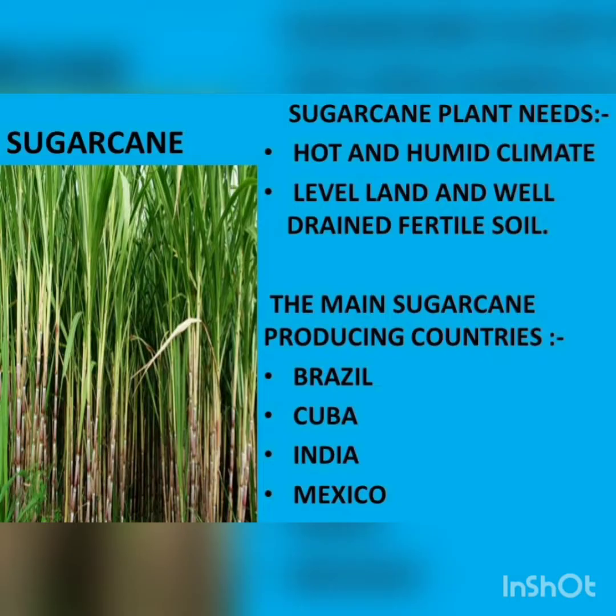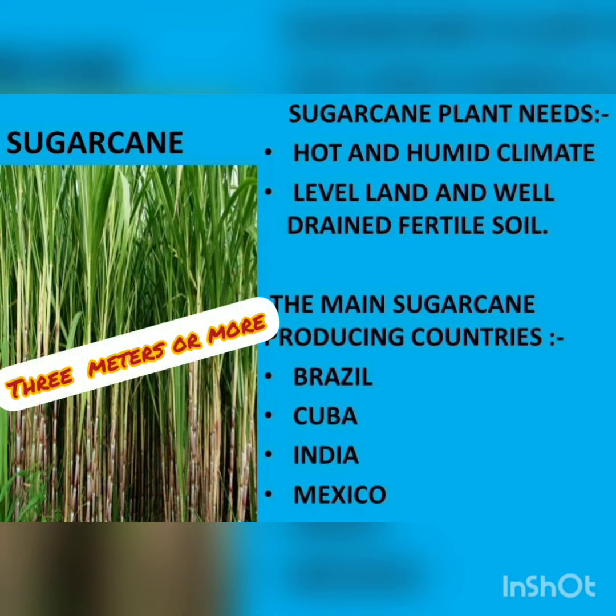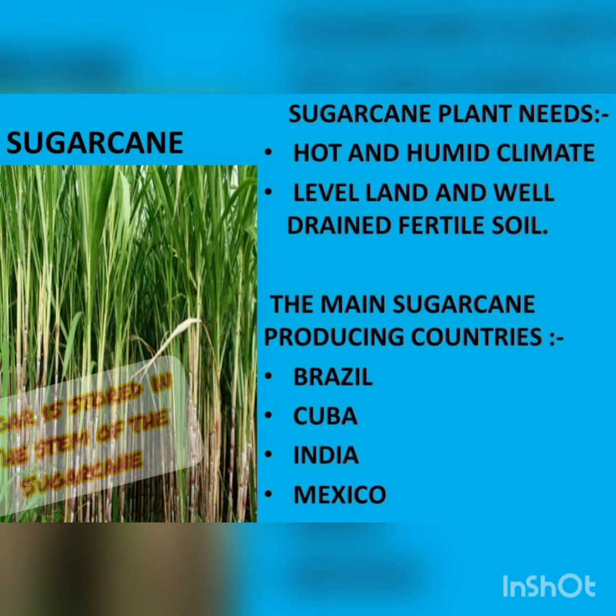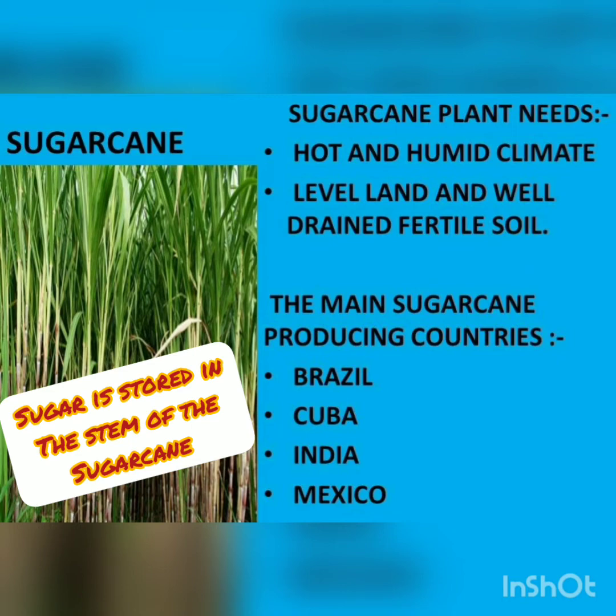Okay students? Now sugarcane. Sugarcane is a kind of grass with a thick stem. It grows to a height of about 3 meters or more. Sugar is stored in the stem of the sugarcane.